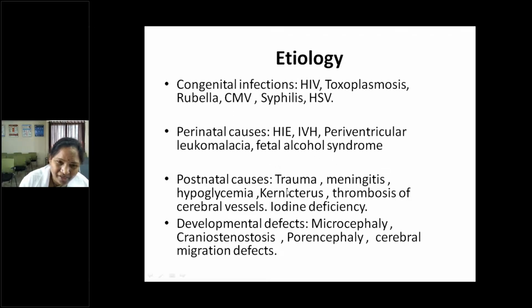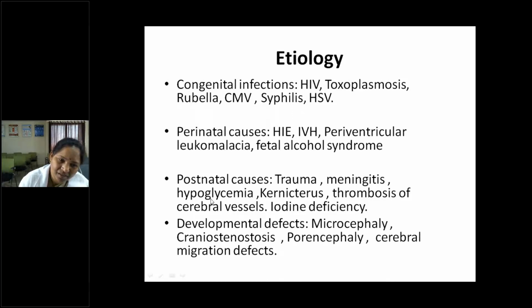Coming to the postnatal causes, postnatally especially trauma. So accidental trauma to the child. So proper care is needed, avoiding trauma, and pyogenic meningitis. This also can be prevented by proper hygienic practices and avoiding overcrowding, and taking vaccination. So these can avoid meningitis. So in turn, post-meningitic sequelae and mental retardation we can avoid.